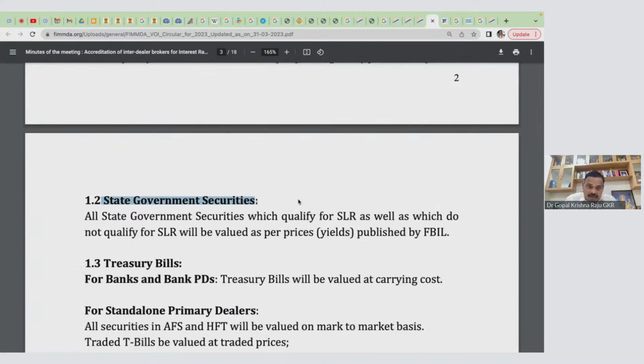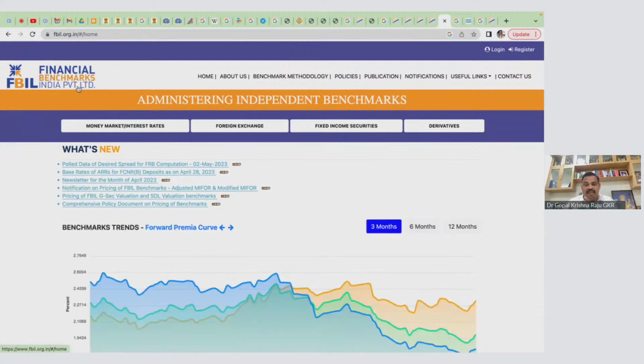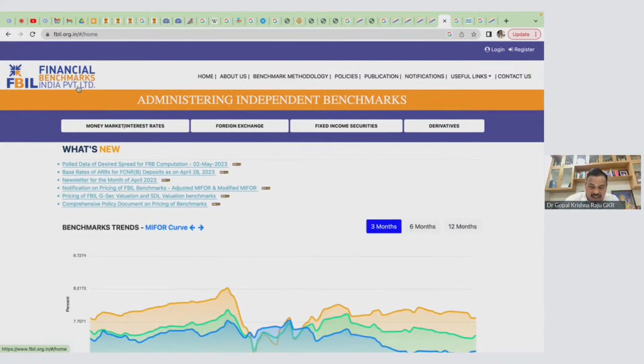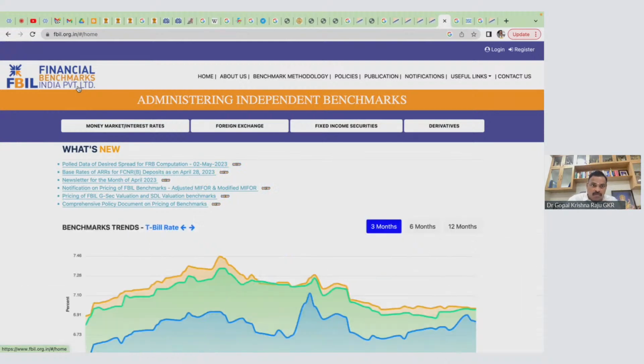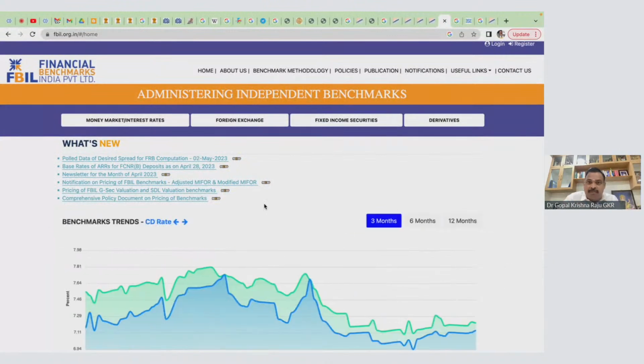What will be the valuation? As per prices published by FBIL. Who is FBIL? FBIL is a company, Financial Benchmark India Private Limited. For example, many times when you do the valuation, you need some reference rates. For example, the risk-free rate, you want to know the market rate, you want to know the RBI rate, you want to know the debt rate. So you want to know the various market rates. Especially these are all benchmarks. This is a private limited company, but it is working in tandem with the banks and financial institutions.